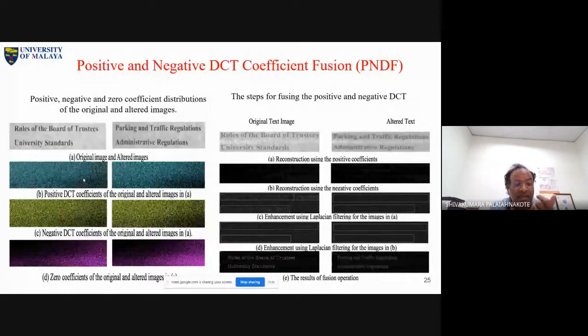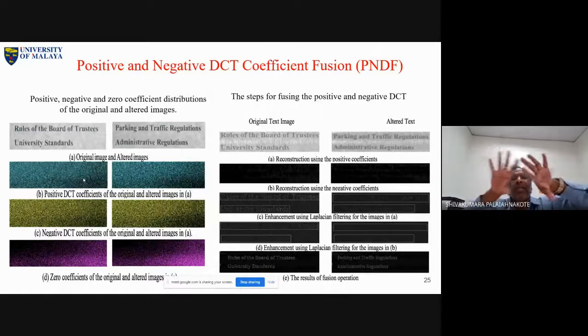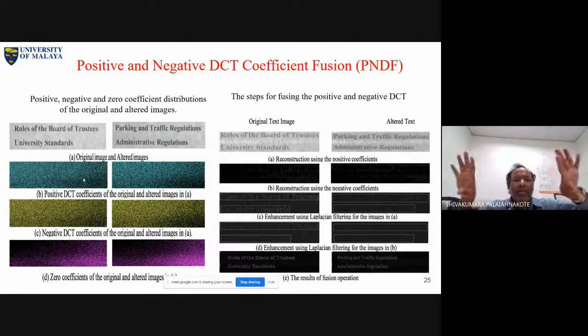Now see what is happening. If it is a genuine original image, there won't be any problem. But here the approach is that you first classify positive and negative coefficients, and finally we fuse them. You fuse both positive and negative coefficients. That means at the end we are getting one fused image. For each input image you are getting a fused image. How are we fusing? Before fusing, it is something like a divide and conquer strategy. Divide and conquer means we divide positive and negative coefficients, and we get one image. We get a reconstructed image using positive coefficients.